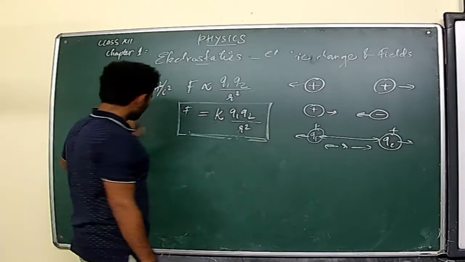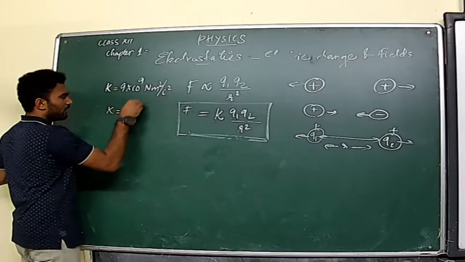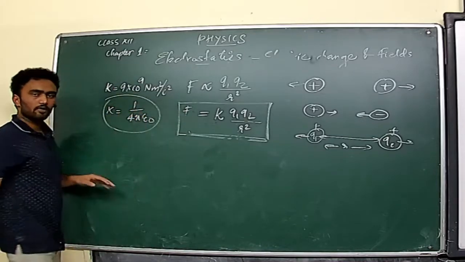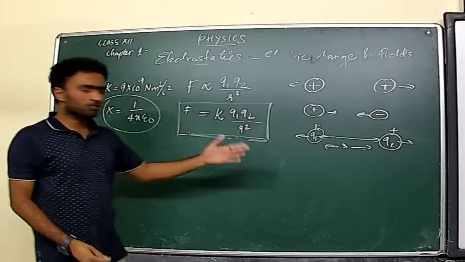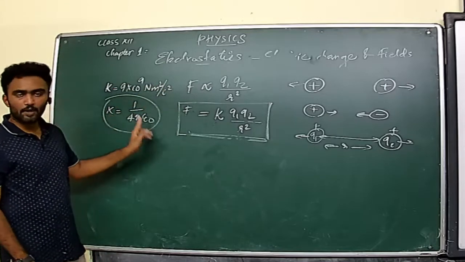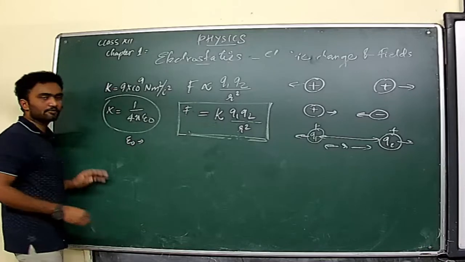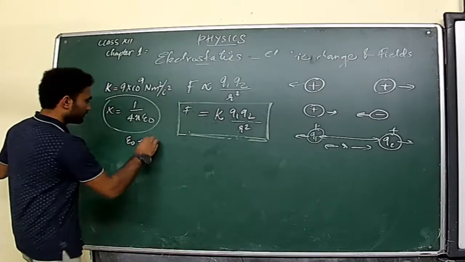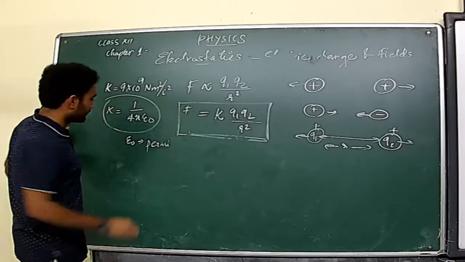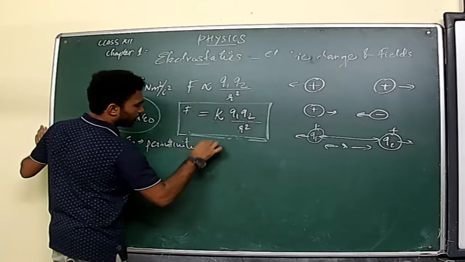And historically, the value of K is also represented as 1 by 4 pi epsilon 0. The value of this 1 by 4 pi epsilon 0 is almost equal to 9 into 10 raised to 9. So in that manner we can replace this K with 1 by 4 pi epsilon 0, where epsilon 0 is called the permittivity of free space.